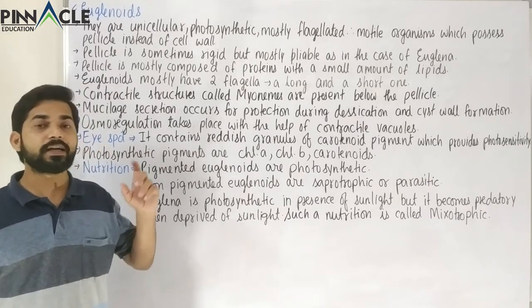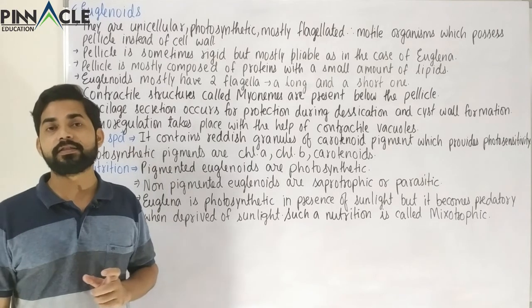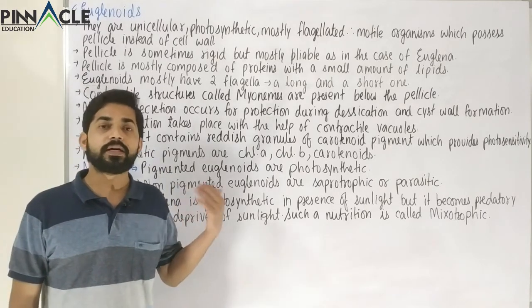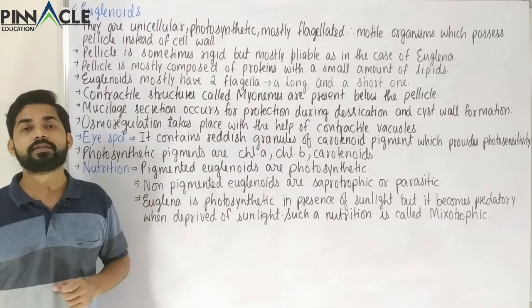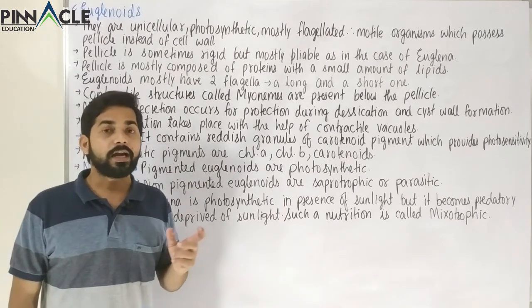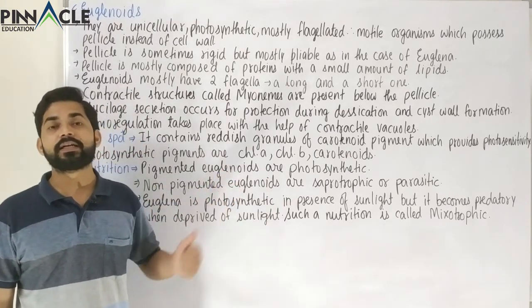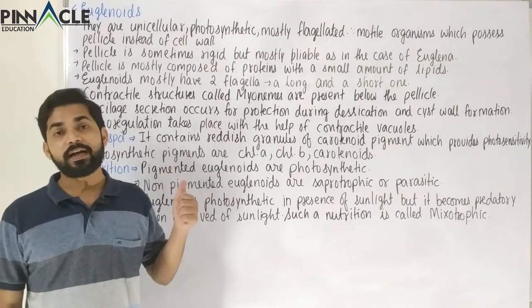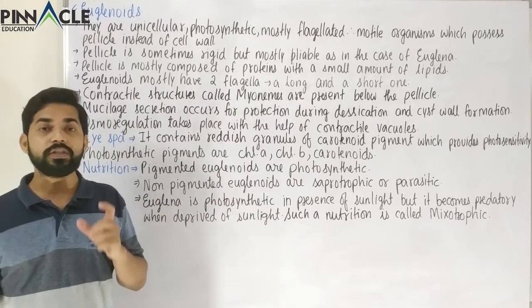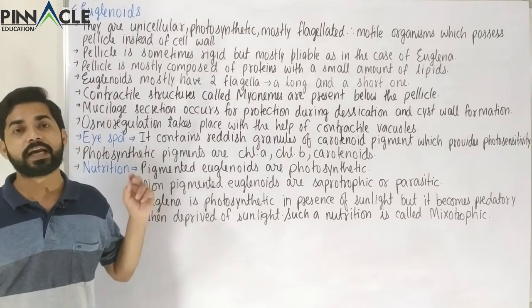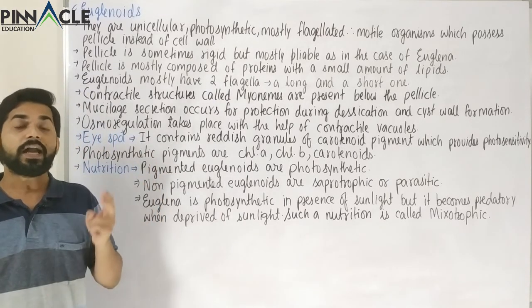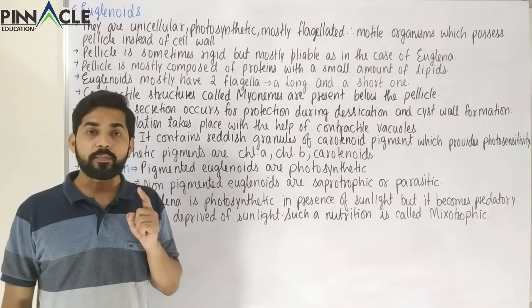It's not that only photosynthetic organisms are present here, some other sorts of nutrition are also present, but mostly these organisms are photosynthetic. And obviously, since we are studying the kingdom Protista, these categories will be unicellular. So photosynthetic and unicellular are the first characteristics of this category, and also these are motile.